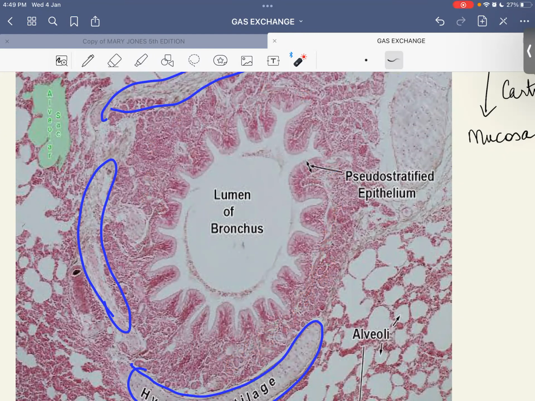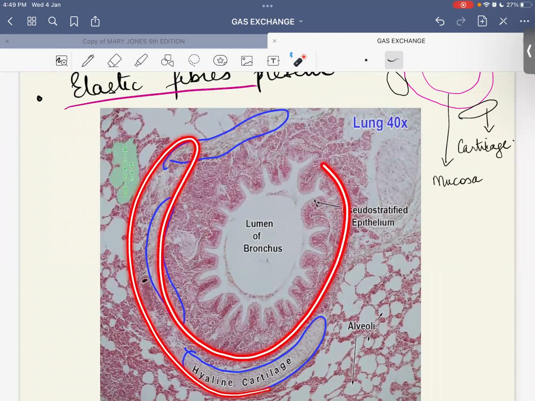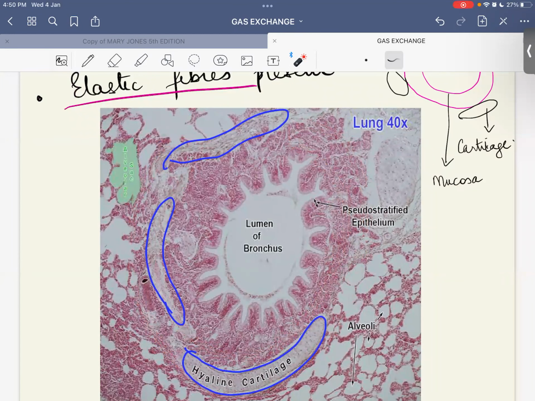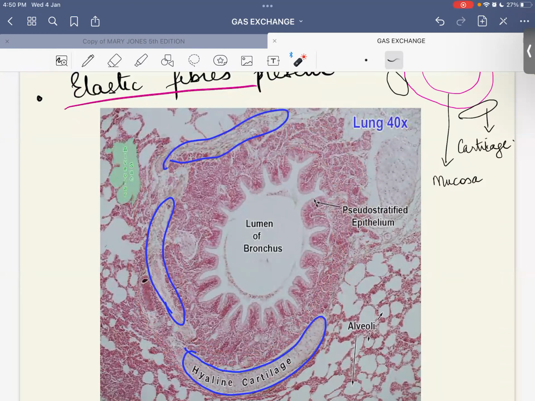इसके पास cartilage भी है, but the cartilage is not in the form of a C shape. अगर ट्रेकिया होता तो ऐसे होता cartilage. ठीक है, इसमें क्या है cartilage? Irregular pieces of cartilage. One piece of cartilage, another piece, another piece. So if you see cartilage that is shown to be seen as irregular blocks, then it is not trachea, it is bronchus. Yes, this is the only differentiating feature between the trachea and the bronchus. इसी से ही आपको distinguish करना है exam में अगर आपको diagram दिया जाता है. Right?